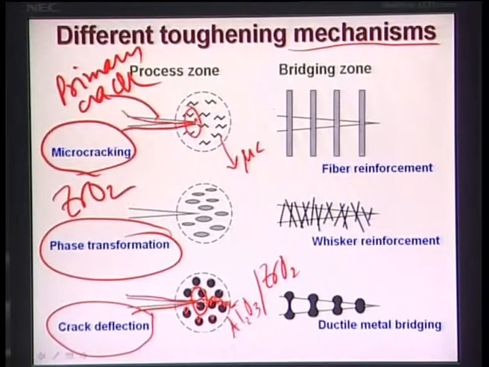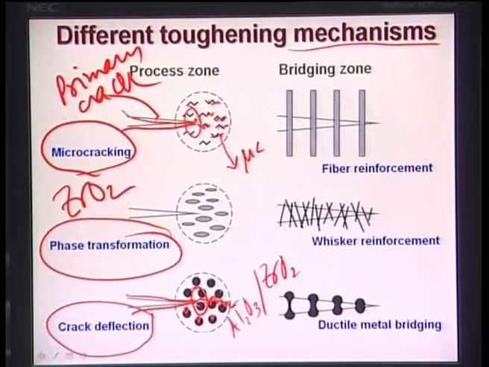And then when this primary crack tries to propagate, what will your micro crack do? The stress will be transferred to the micro crack, and in this crack tip stress field, micro cracks also will try to propagate. And if micro cracks try to propagate, then what will happen? A lot of energy will be consumed from the crack tip stress field in the propagation of the micro cracks, and if the micro cracks propagate, then the primary crack growth also will be reduced, because there is not much energy available for the propagation of the primary crack tip. I repeat this micro cracking mechanism.